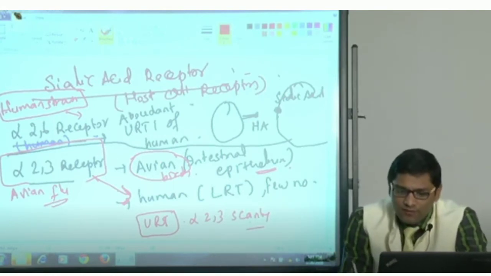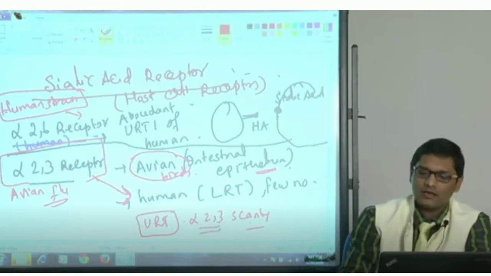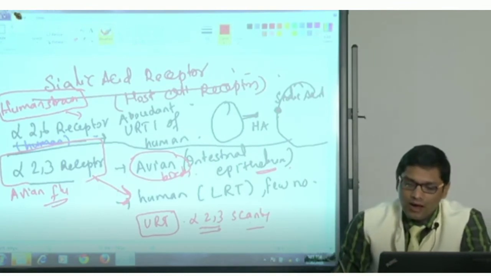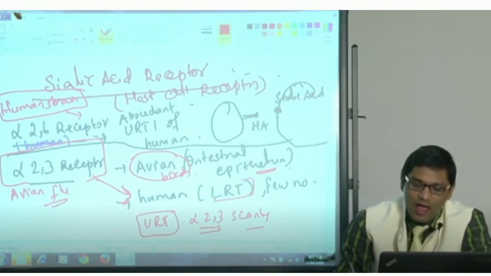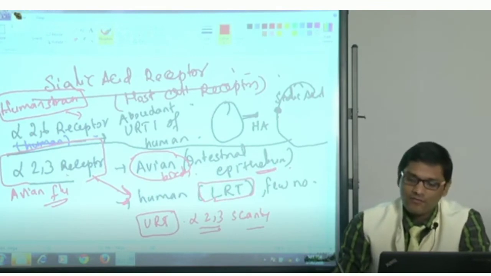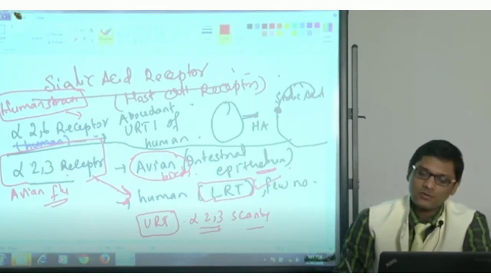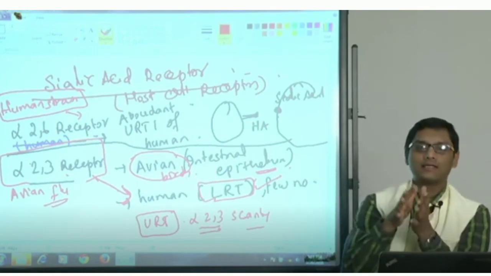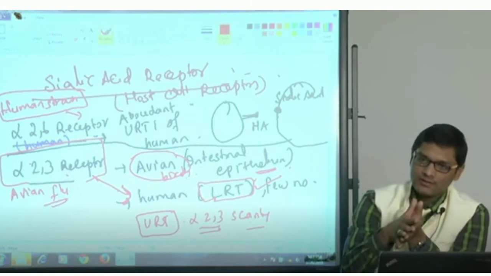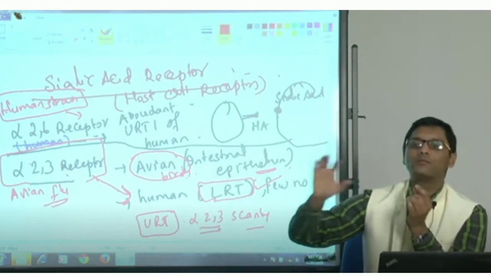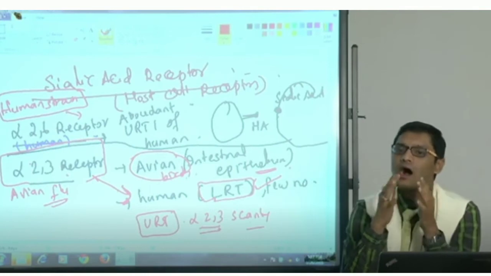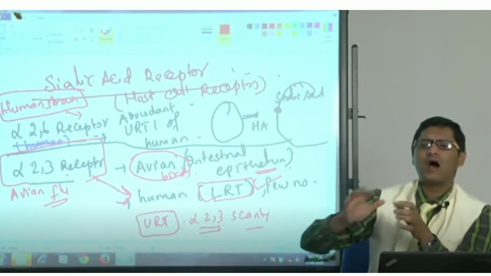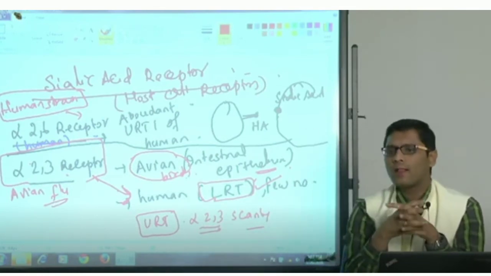By chance, if they infect through the few alpha 2,3 receptors in the upper respiratory tract, they will come to the lower respiratory tract, which will have alpha 2,3 receptors, so they can cause lower respiratory tract infection in humans. That is how avian flu strains usually do not infect humans, because alpha 2,3 receptors are absent or very scanty in the upper respiratory tract. Only a few individuals will get avian flu.